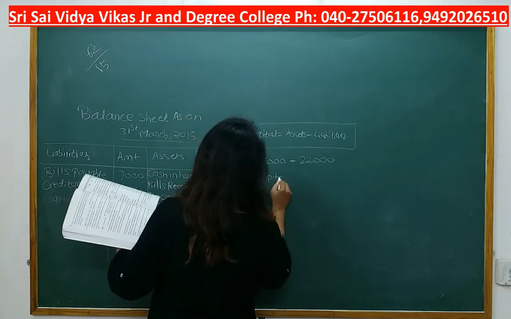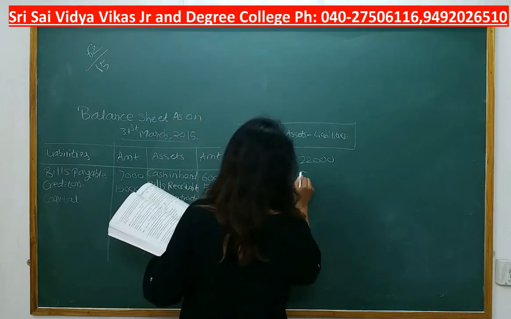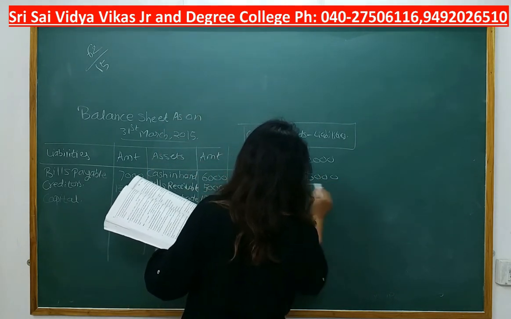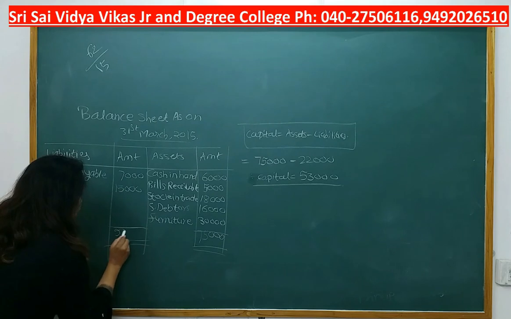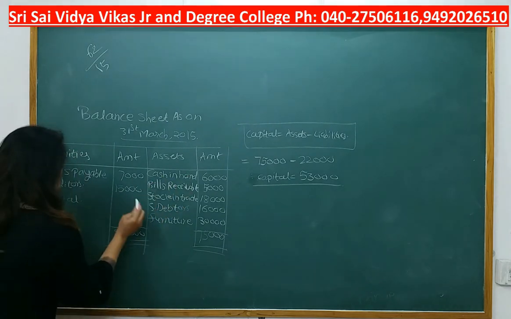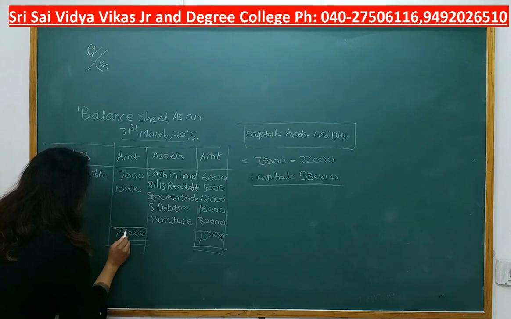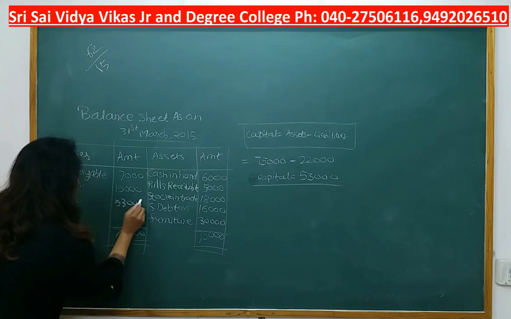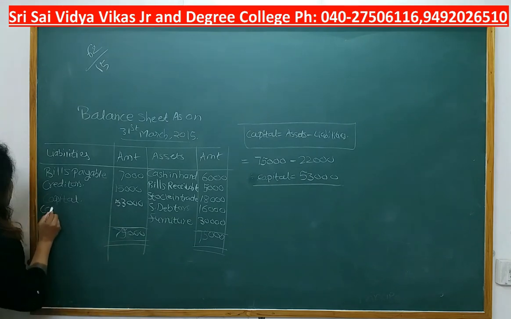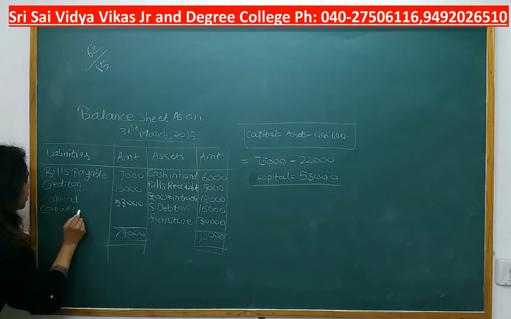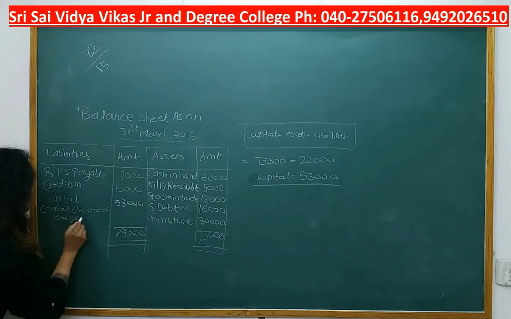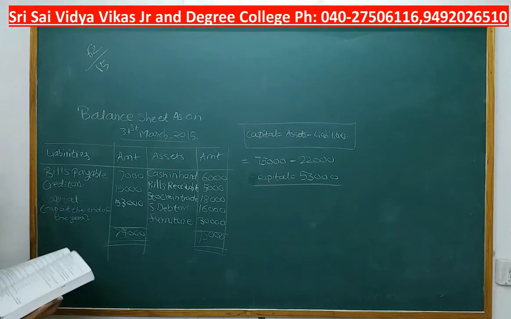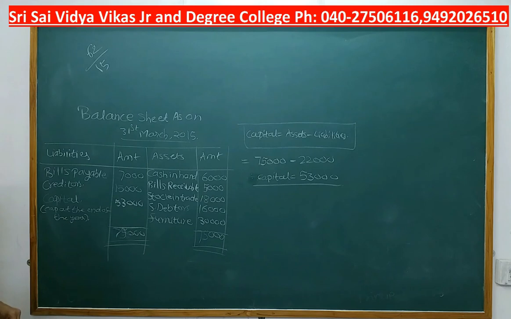Thus, capital is equal to 53,000. Right? So here, students, we know that in balance sheet, both sides we should get equal total. So here it is 75,000. Which capital is it? Capital at the end of the year. What we got is capital at the end of the year, or we can say that we got closing capital. This is nothing but our statement of affairs.